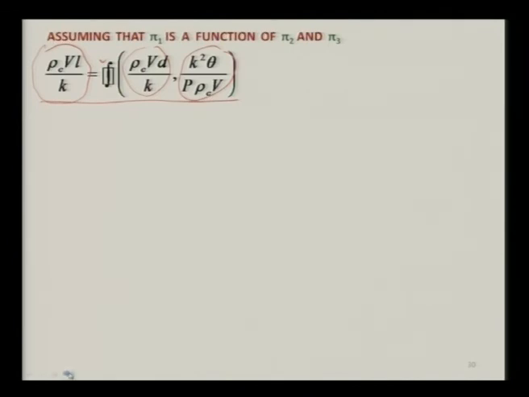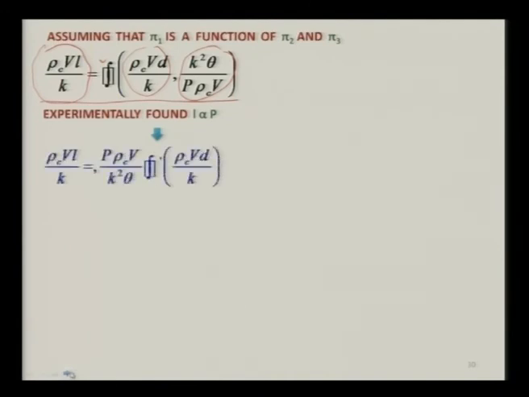So what researchers have done is they conducted experiments, plotted the relationship between these, and then found the solution for it. Now we know that this particular pi 1 is linearly affected by pi 3, because this length or depth of penetration is a direct function of the power p.